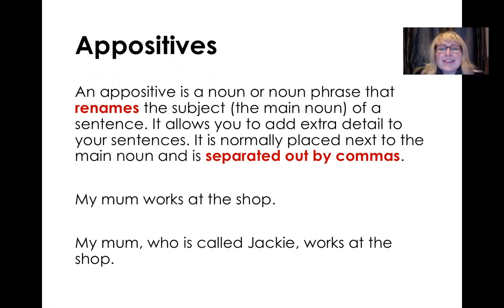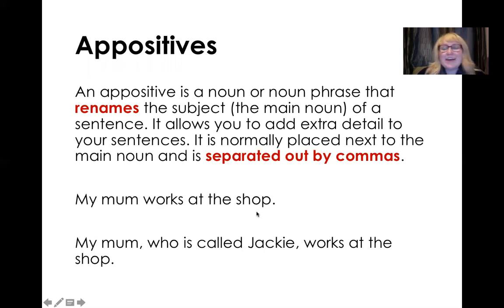An appositive is a noun or noun phrase that renames the subject or the main noun of a sentence. It allows you to add extra detail to your sentences, and it is normally placed next to the main noun and is separated out by commas generally. So let's take this simple sentence as an example, my statement sentence. My mum works at the shop. You've got your subject, mum, verb, works, and object, at the shop.